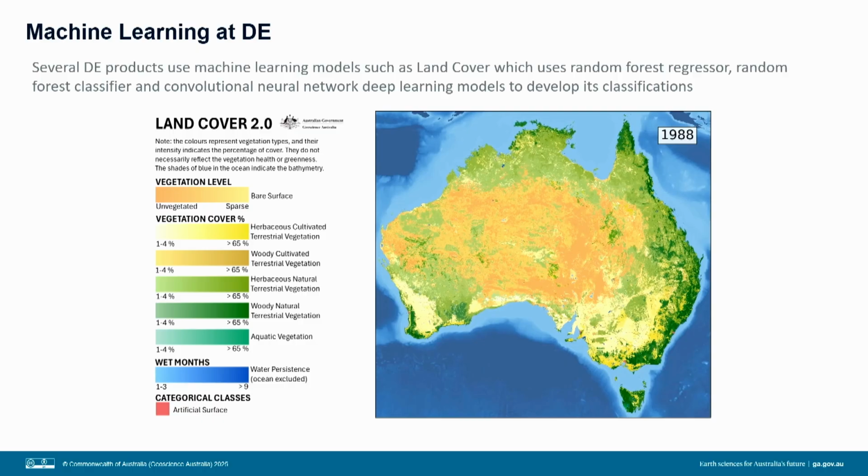So one product in particular that has undergone this transformation is our land cover product. So that's an annual land cover classification for Australia. It uses 3 machine learning models: random forest regressor for woody cover, random forest classifier for cultivated vegetation, and convolutional neural network deep learning for artificial surfaces to assist in classifying the landscape into distinct land cover types. So this product is freely available for everyone to use.